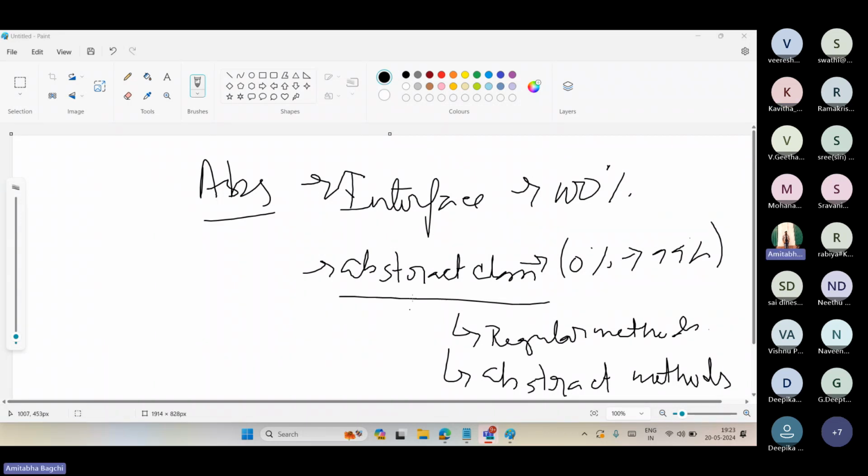Yeah, so here the abstract keyword came. The abstract keyword has that property of abstraction. That's the basic rule: anything we add the abstract keyword to, any entity, will get the property of abstraction. So an abstract class has the property to achieve 0 to 99% of abstraction, where there would be regular methods as you need. There might be abstract methods, which are the same as in an interface: you don't have to give any implementation, you can just declare it. That's enough.